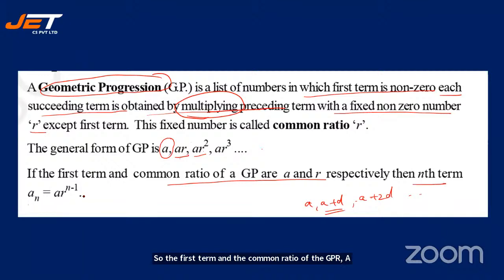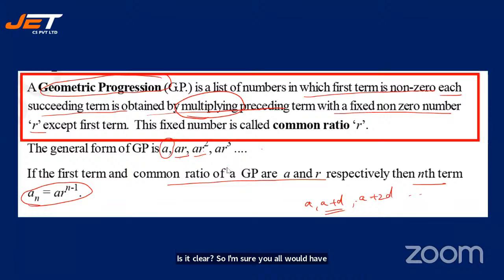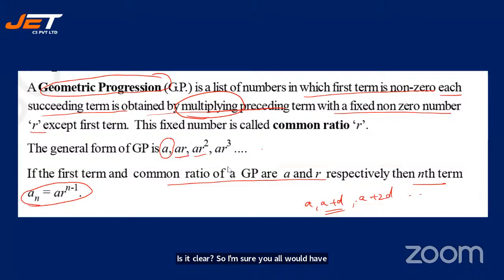Then the nth term formula. Please note down the nth term formula. a_n is equal to A R to the power n minus 1. What is the nth term formula? a_n is equal to A R to the power n minus 1. Is it clear? So I'm sure you all would have understood this. With this, let's move on to the next one.